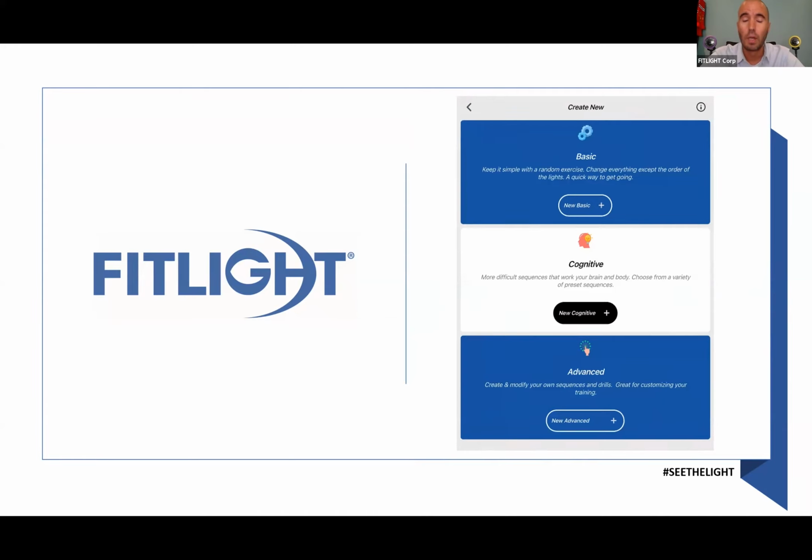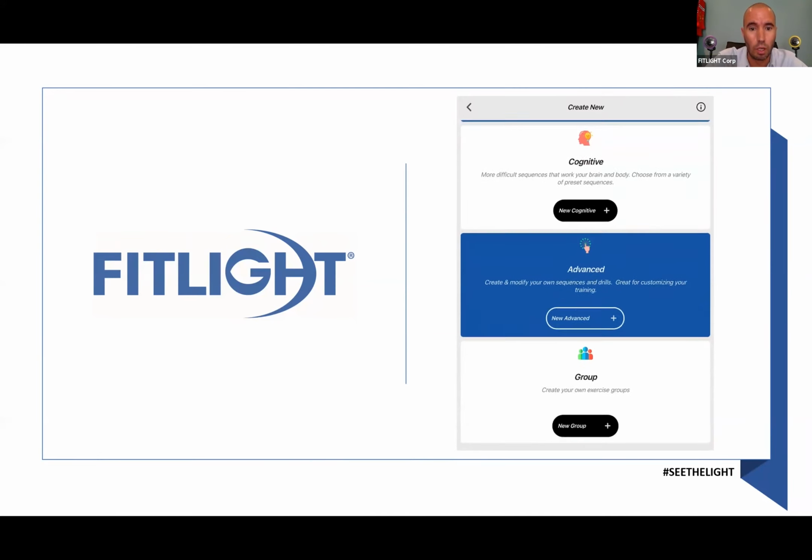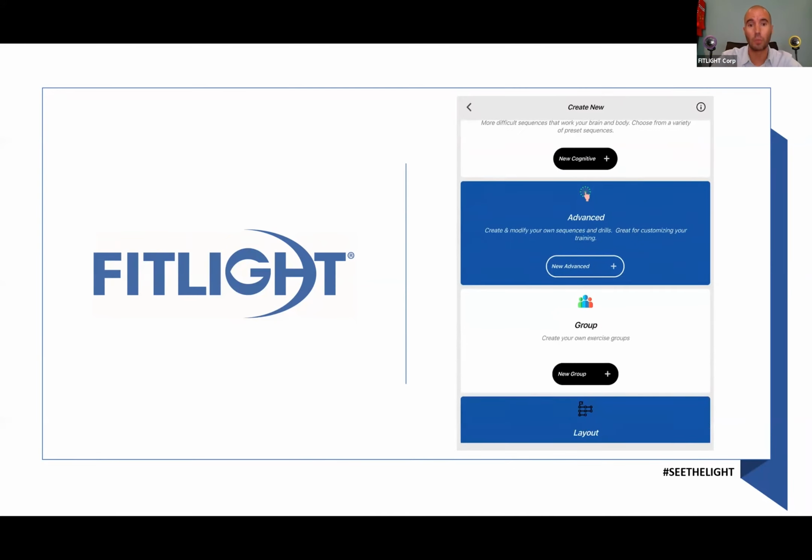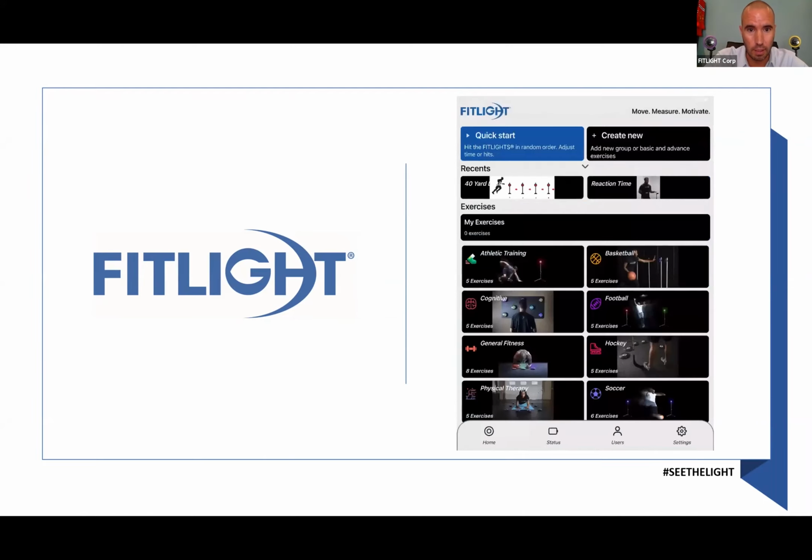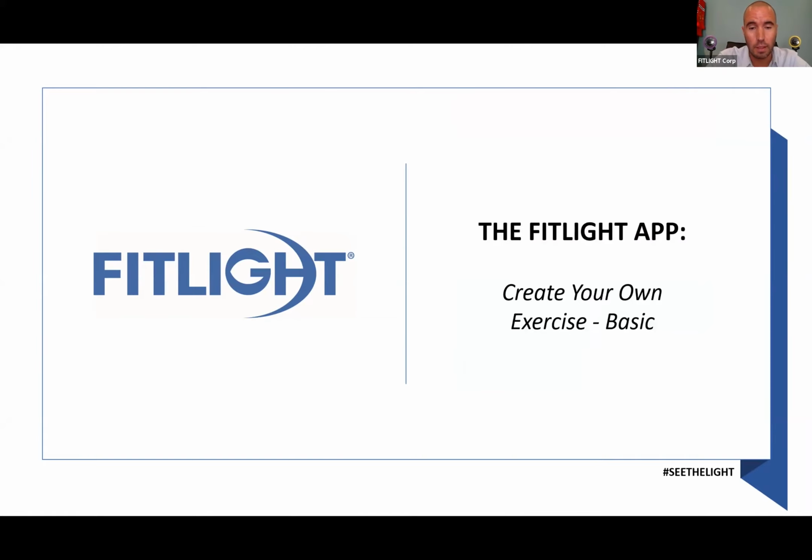You can choose cognitive, where you can actually modify one of those exercises that are preloaded in your cognitive folder, as we just saw with near far. You can choose advanced. Advanced is a more in-depth programming where you can program each individual light. And you can actually do a group programming, where you can program multiple exercises after each other sequentially if you don't want to stop in between, and you'll just go through a whole circuit of exercises.